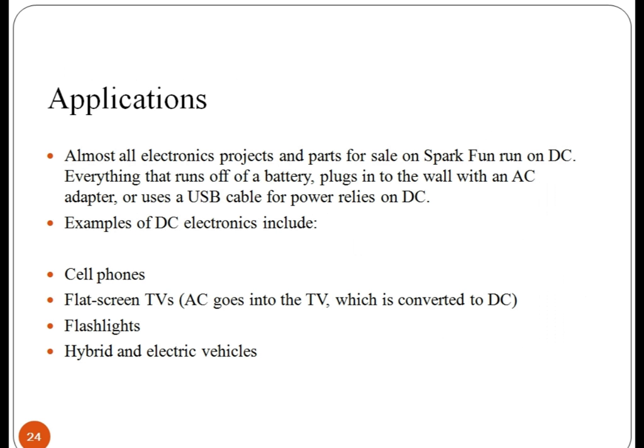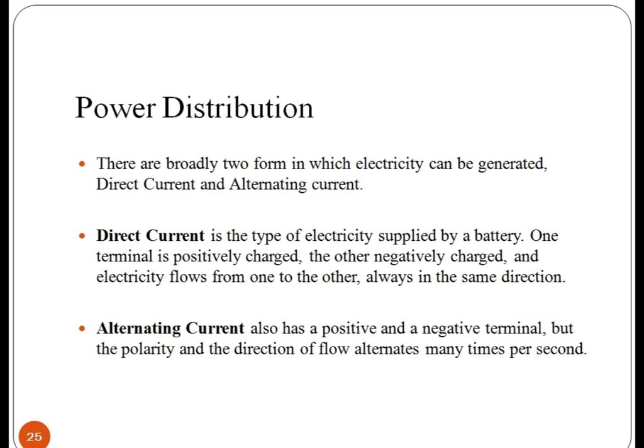Some applications of AC and DC current are listed as follows. Almost all electronic projects and parts for sale on SparkFun run on DC. Home and office outlets are almost always AC. This is because generating and transporting AC across long distances is easy. AC is also capable of powering electric motors. Motors and generators are the exact same device, but a motor converts electrical energy into mechanical energy.